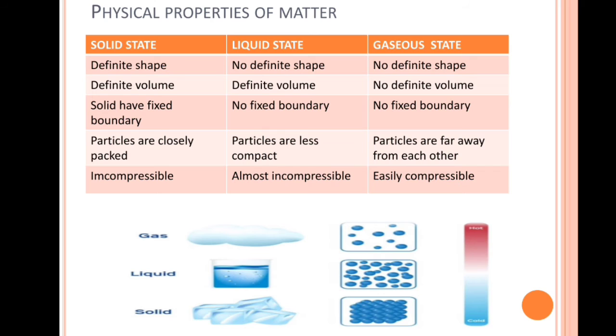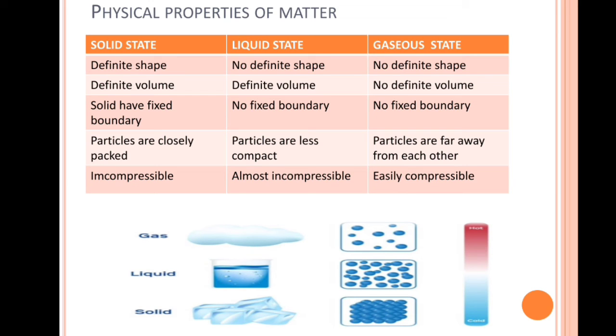Next you see definite volume. The ice has definite volume. In case of the liquid also, it has definite volume. Suppose the water which you poured from the beaker to the glass, the volume in the beaker will be the same as the volume of water in the glass.